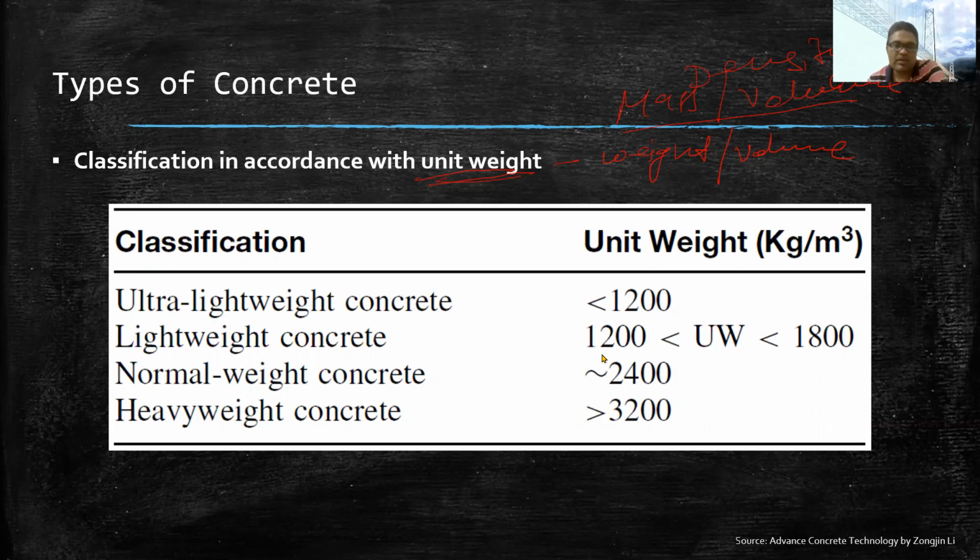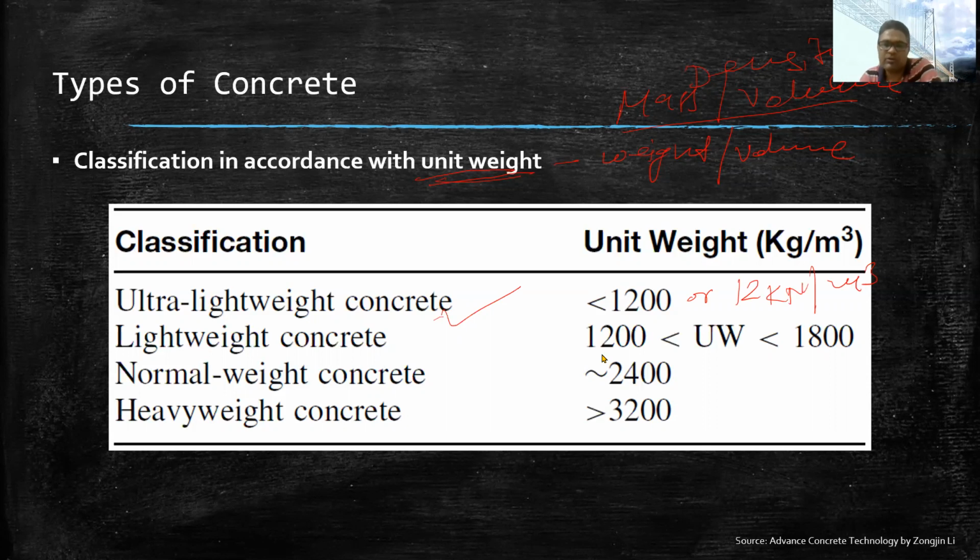If we classify our concrete based on unit weight, then concrete can be classified as ultra lightweight concrete. The unit weight of ultra lightweight concrete is less than 1200 kg per meter cube, or in terms of kilonewton, 12 kilonewton per meter cube.